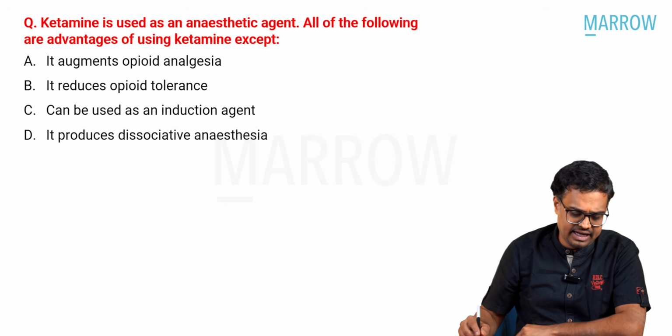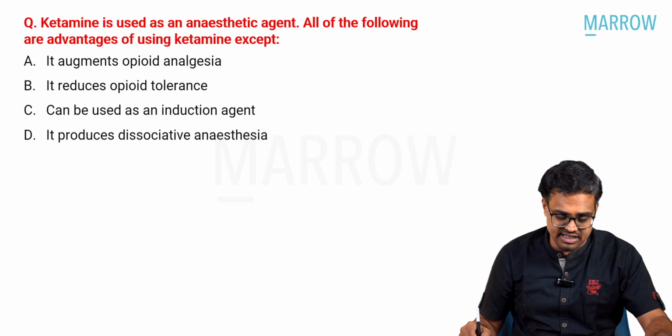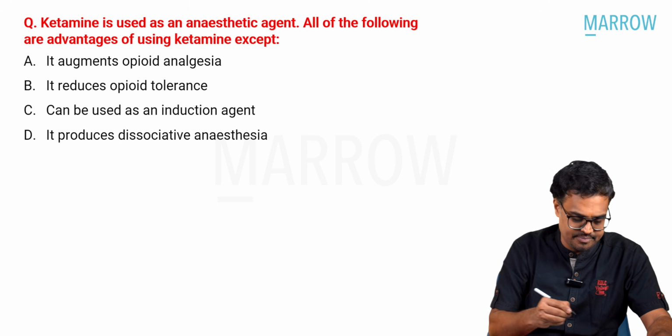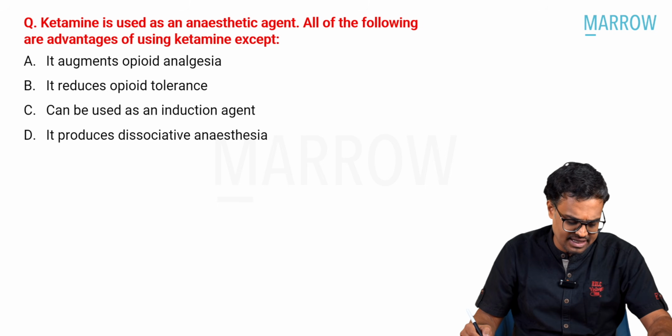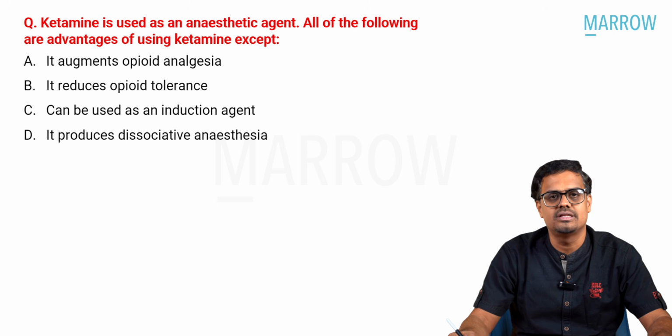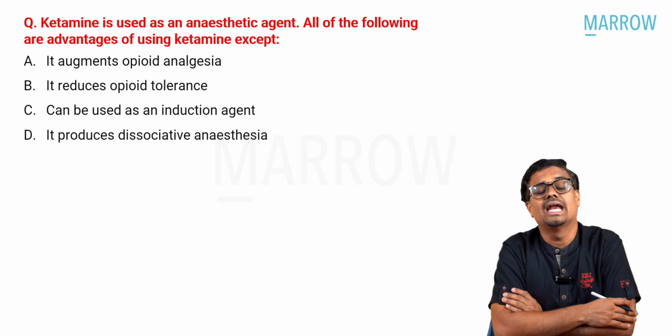The first question: ketamine is used as an anesthetic agent. All of the following are advantages of using ketamine except: A, it augments opioid analgesia; B, it reduces opioid tolerance; C, can be used as an induction agent; D, it produces dissociative anesthesia. So this is a pretty standard question.